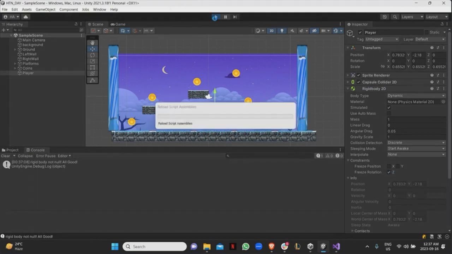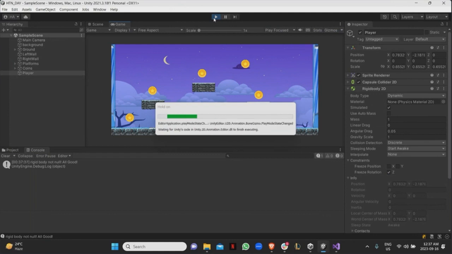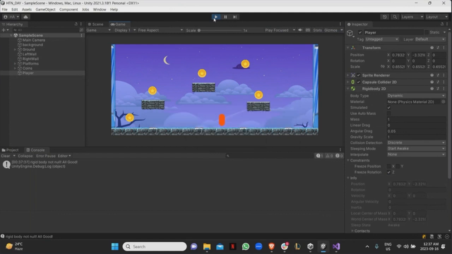If you want to do a game where the physics is a bit wonky, if you're thinking something like Octodad, maybe, then don't freeze the Z rotation. You want the game to go wild, right? So now when I'm just moving, there you go. It's not frozen. When I press D, it moves right. When I press A, it moves left. And when I press spacebar, it doesn't do anything because I didn't implement the jump yet.